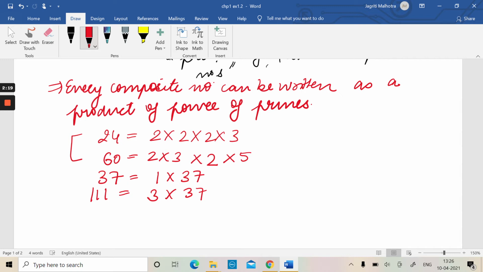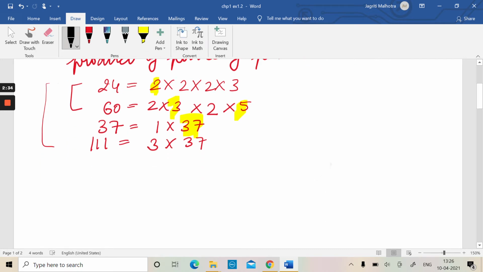So we saw that they all are written in the powers of primes. These all are prime numbers, 2, 3, 5, 37. So that means that every composite number can be written as a product of powers of primes.